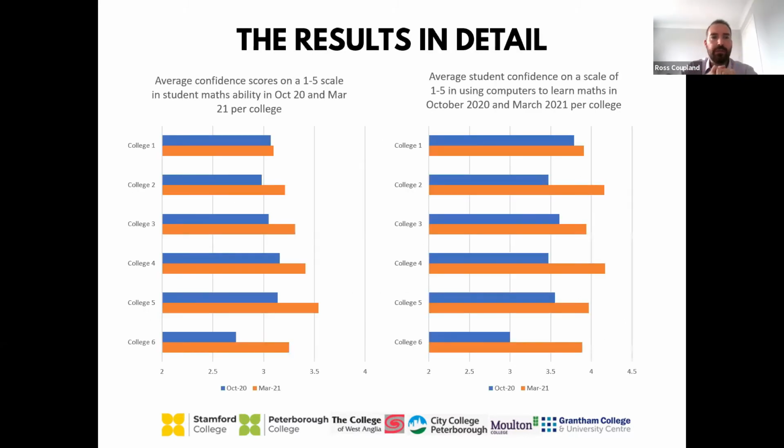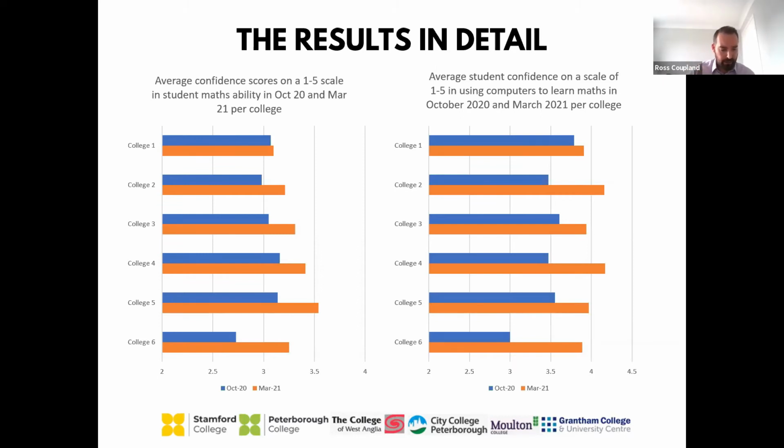So what does that look like for us in a bit more detail? What you should have on your screens there are 2 charts. One on the left talks about the average confidence scores in students' maths ability, and the one on the right hand side talks about average student confidence on a scale of 1 to 5 in using computers.